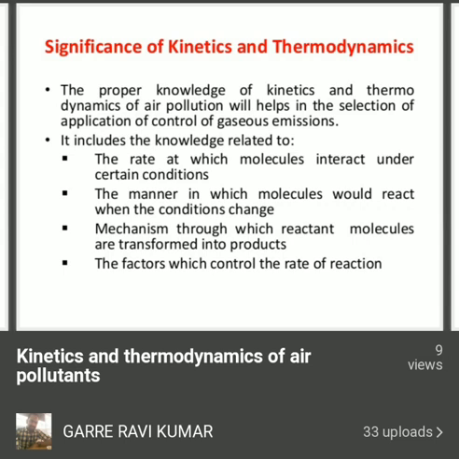See, all these 4 points are related to chemical reactions only. It means related to the reactants and products. The rate at which reactants can undergo chemical reaction, the manner in which reactants can be converted into products when the conditions change, the mechanism through which reactant molecules are transformed into products, and the factors which control the rate of reaction. About these 4 things we will study in chemical kinetics and thermodynamics, and these 4 things will decide the rate of reaction and heat enthalpy.